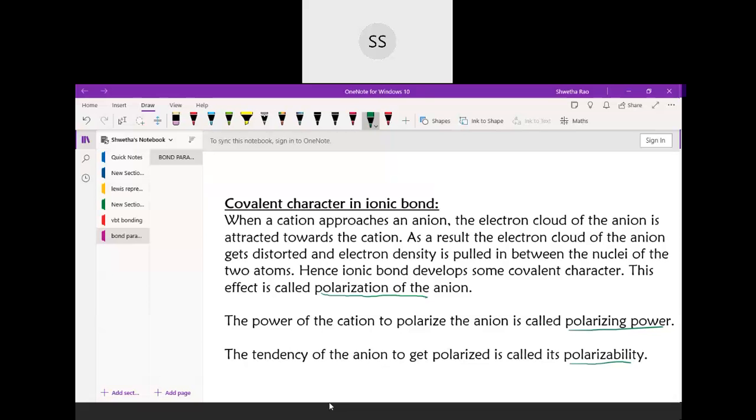So if you read, you will understand here. When a cation approaches an anion, the electron cloud of the anion is attracted towards the cation because they are deficient. So this electron cloud will get attracted towards the cation. As a result, the electron cloud of the anion gets distorted. Means they are shifted. So that is called deforming or getting distorted.